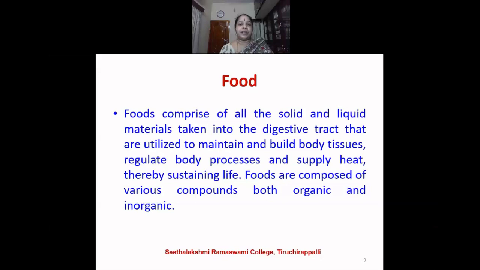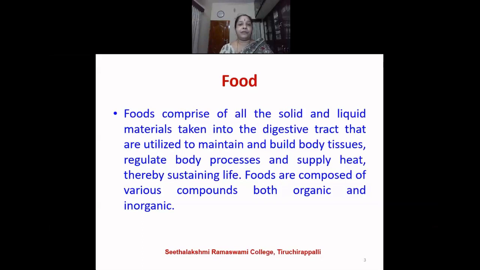And therefore, this maintenance of the body temperature requires nutrients. Energy is being constantly produced due to the metabolic processes that are possible because of the supply of nutrients from the food. And therefore, food helps to supply heat in the body, and thereby it is required for sustaining the life. If you have to live, if you have to be alive, we require food. So it is required for maintaining all the body processes and also to be alive.